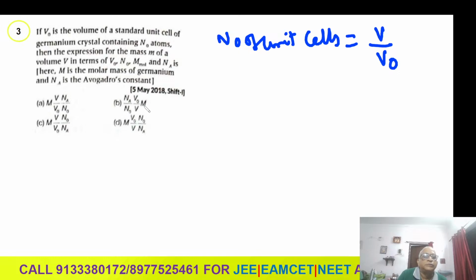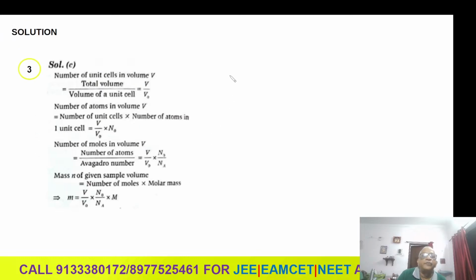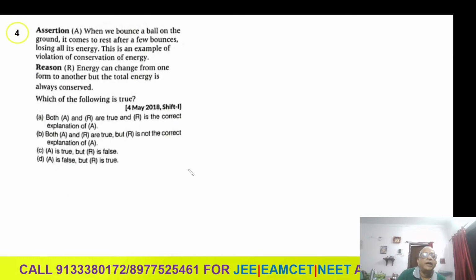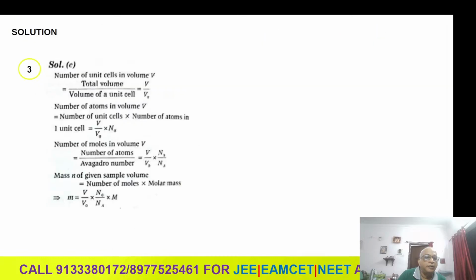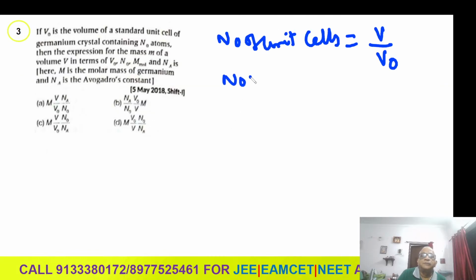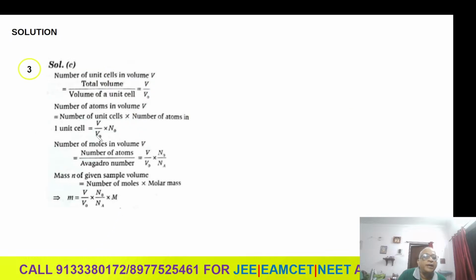Now, how will you calculate the number of atoms? The number of atoms in a volume V is the number of unit cells into the number of atoms per unit cell, N0.